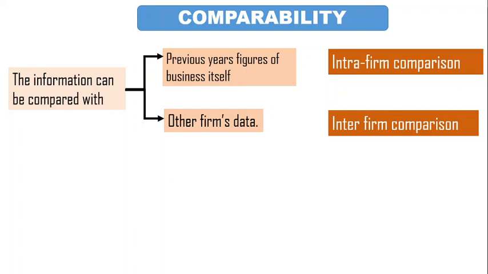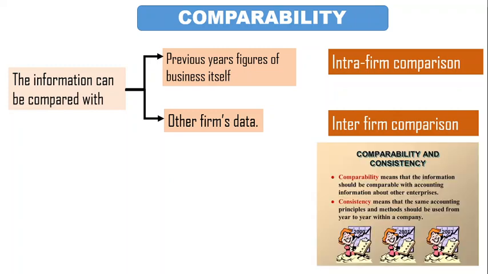So it is necessary to have consistency. Now what is consistency here? The data should be of a common period, or it should be measured in a common unit.